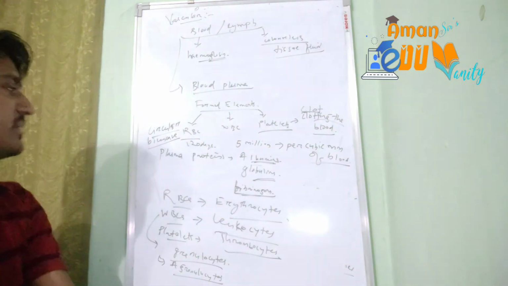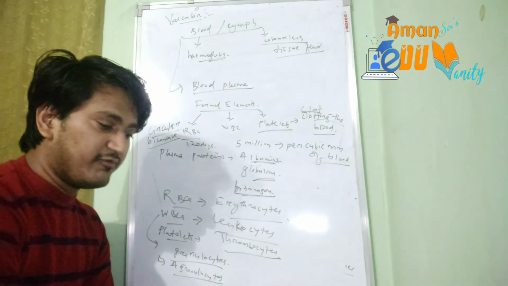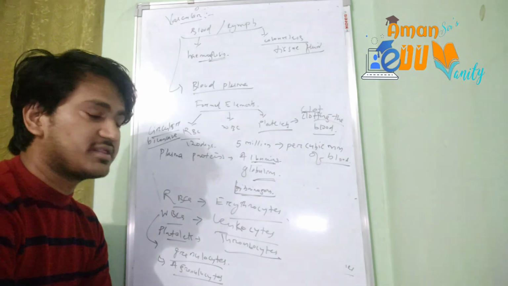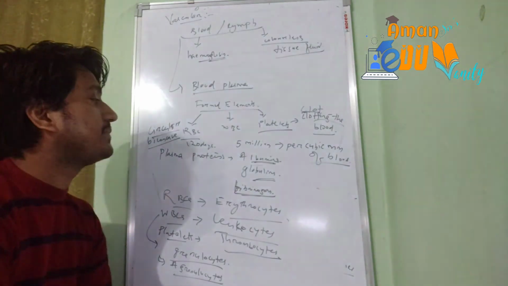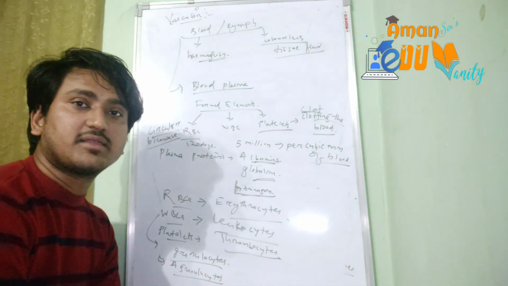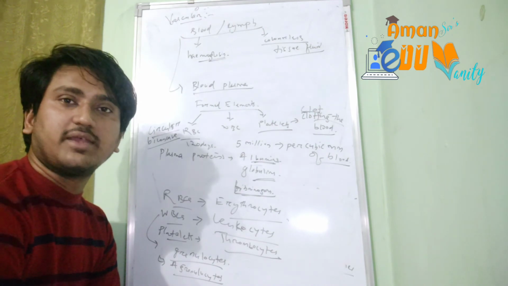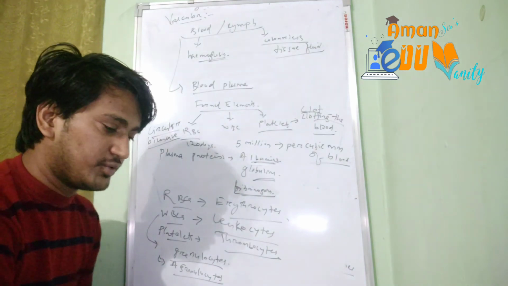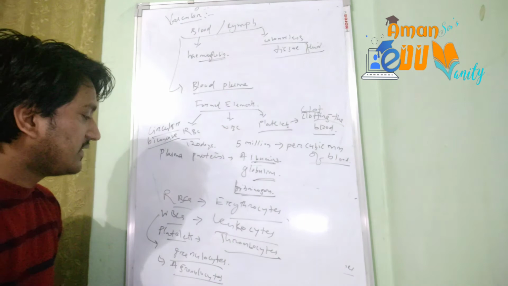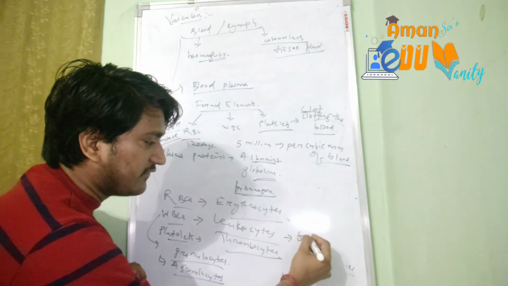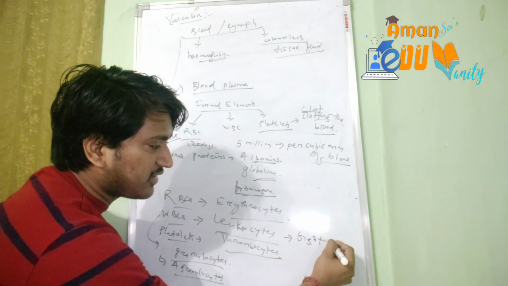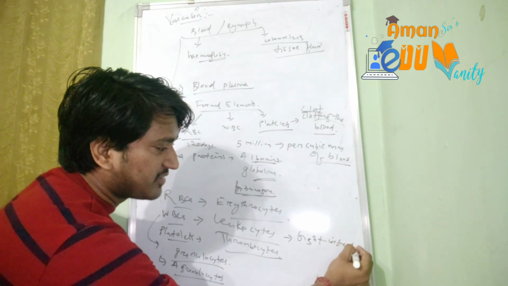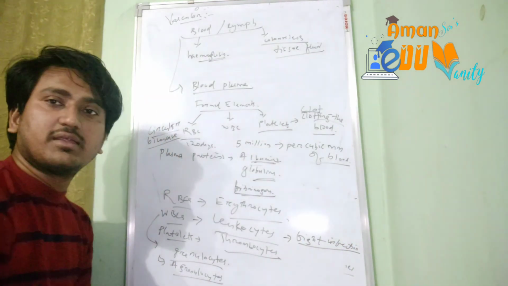Coming to their functions, mainly RBCs help in the transport of the digested food, and also the respiratory gases like oxygen and carbon dioxide, which are transported by the RBCs only. White blood cells' main function is to fight infections. The white blood cells are specialized for giving us immunity.